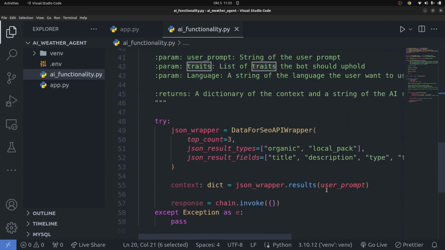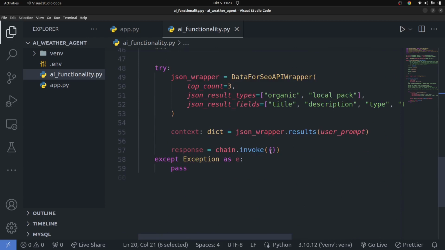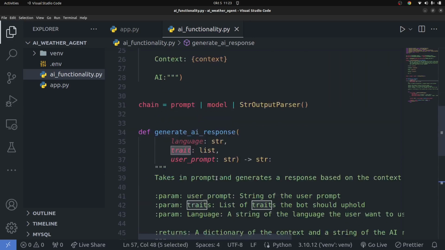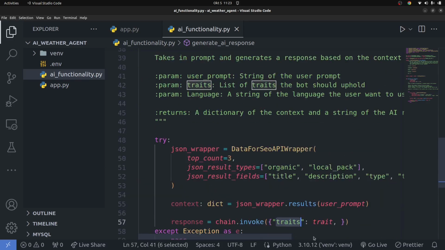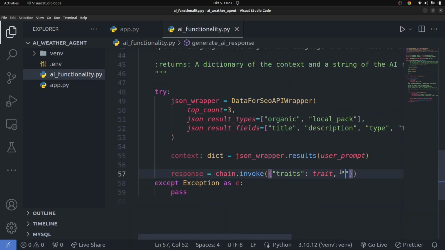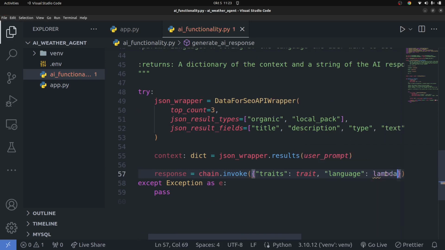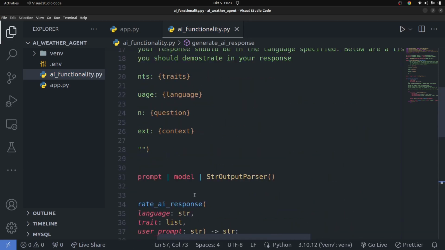Okay, input variable. So basically we're going to have one for trait. Sorry, my bad. So I'm going to copy that and move it in here. I'm going to say trait, and the trait is going to be a list of traits. So I'm going to say traits that we pass in from the user, right, which this function takes in, traits right here. Okay, so now we have this actually called traits from here, right? Traits, so traits, right? Okay, and I'm going to pass in now the language. Copy that, and I'm going to create a string of language, and it's going to be the language that we pass into this function whenever this function is called. So language, just like that. And also we're going to pass in, let me see what else we need.